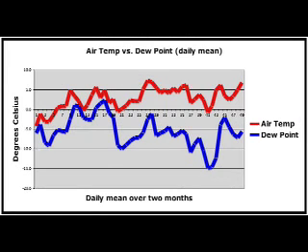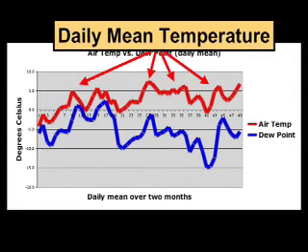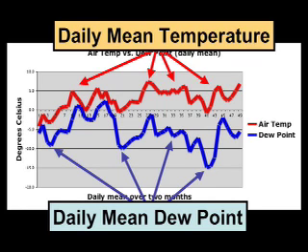So let's expand our time frame to 2 months and look at the daily mean temperature versus dew points over that period of time. So here's a graph of the daily mean temperatures versus the daily mean dew points over a 2-month period. The red curve is the daily mean temperature, and the blue curve is the daily mean dew point.